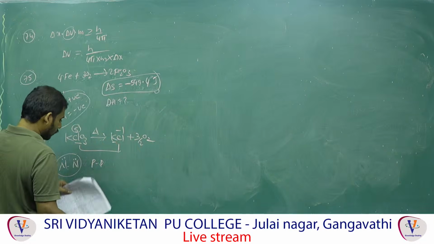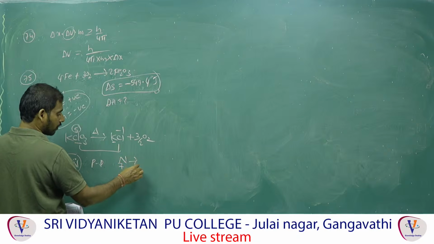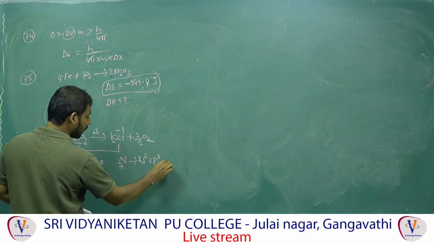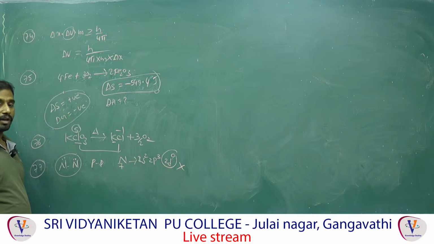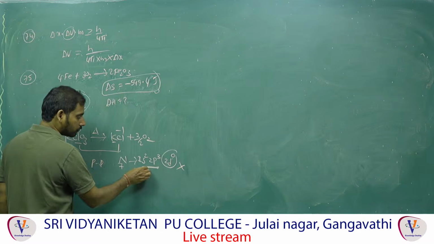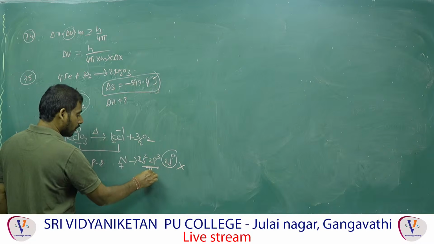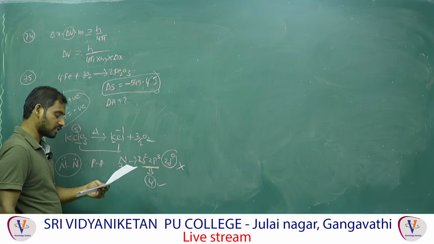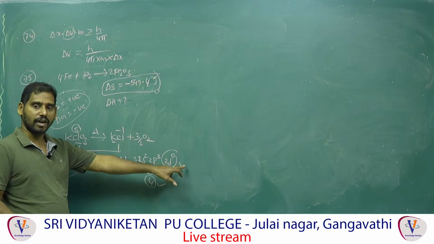Why? Because nitrogen has atomic number 7: 1s2, 2s2, 2p3. But here 2d is not possible. 2d is not there, which means there is an absence of d orbitals. It has only 1 s orbital and 3 p orbitals as valence orbitals. That means its valence is expanded up to plus 4 only, not plus 5.